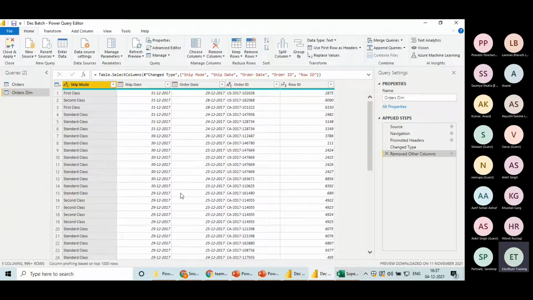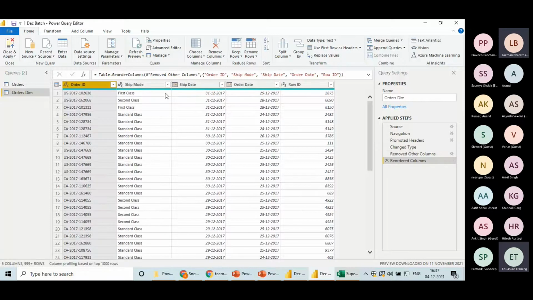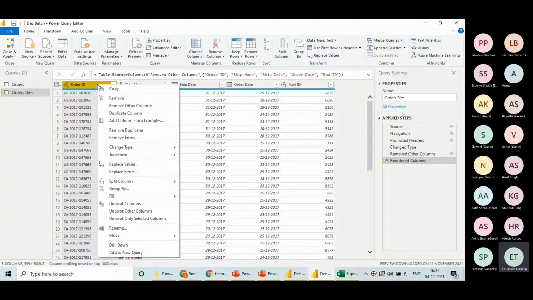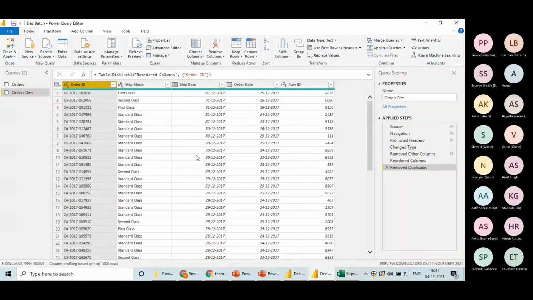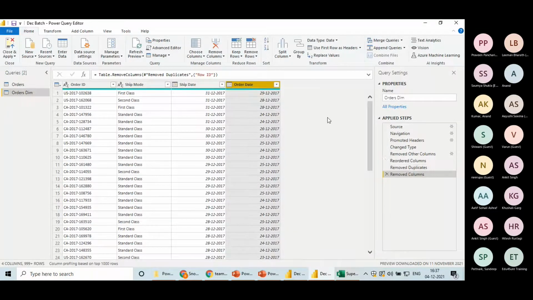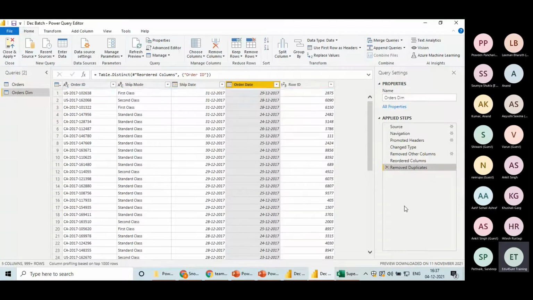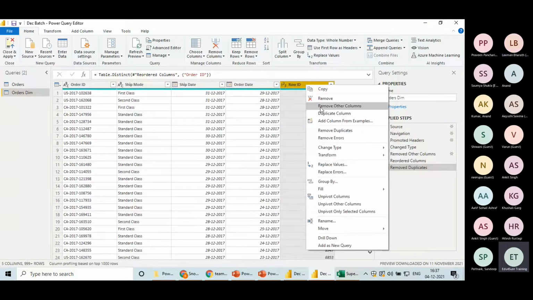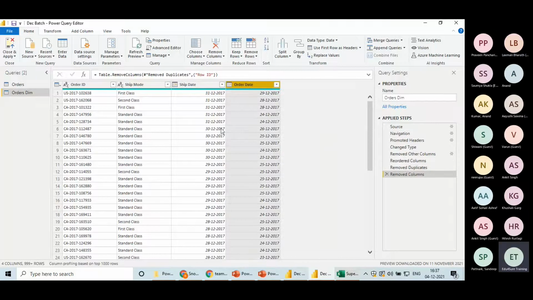What else do I need to do in this? I need to remove duplicates. So I will move my primary key to be the first column, just drag and drop. I will select this column, right click, remove duplicates. Done? I do not want order ID removed. Can you see how the changes have been recorded here? And if I cross it to undo, it has come back. This is Power Query. Can you see the power of Power Query? So this is my first dimension table. I have removed the duplicates and it's fair enough.